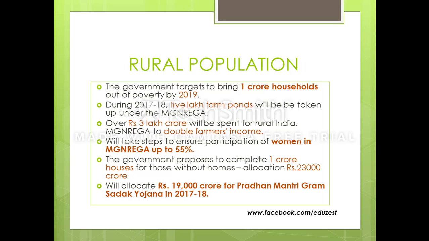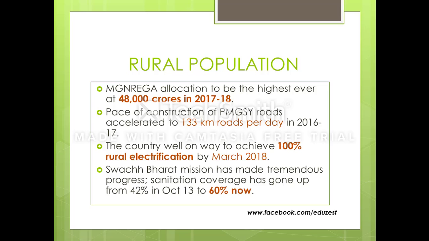Then the government is also allocating 19,000 crores for Pradhan Mantri Gram Sadak Yojana. Narega, this is very important. I don't know why, but in certain examinations, they have been focusing on how much the government has allocated for Narega. So the government has allocated 48,000 crores for it.